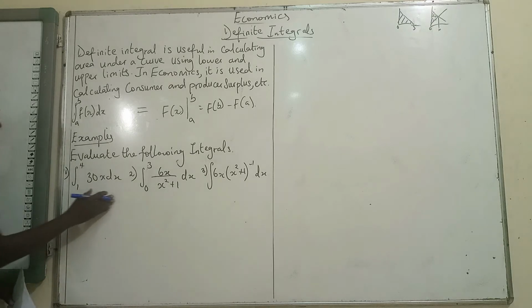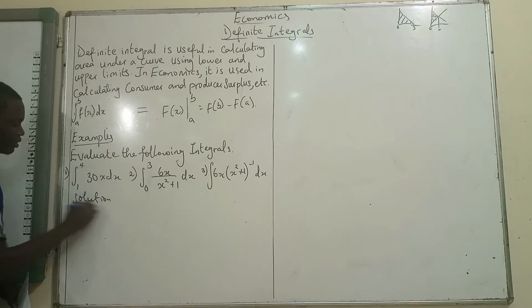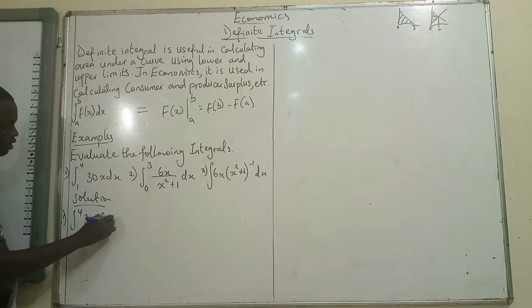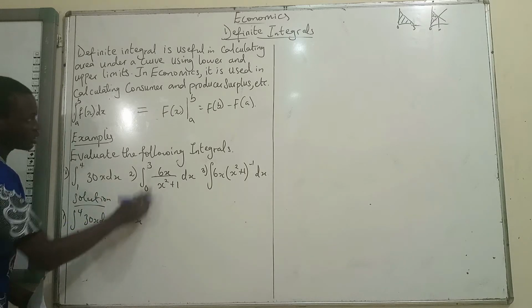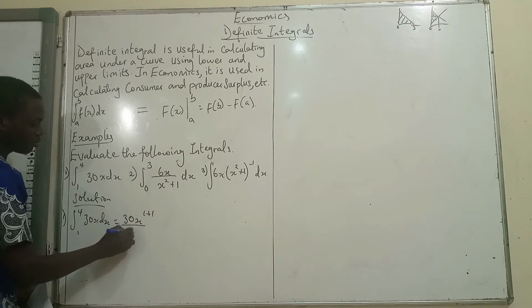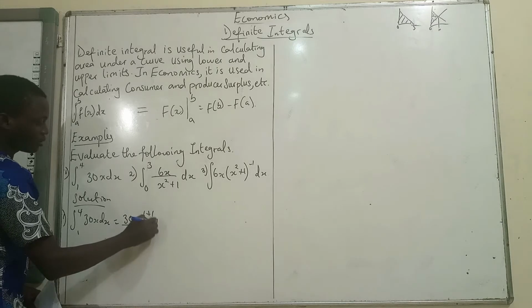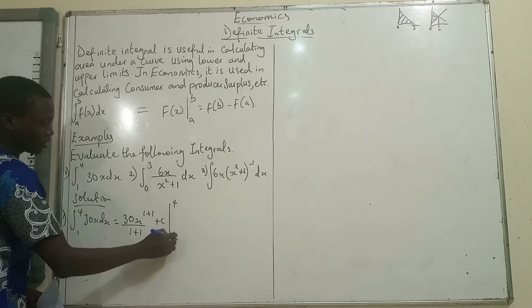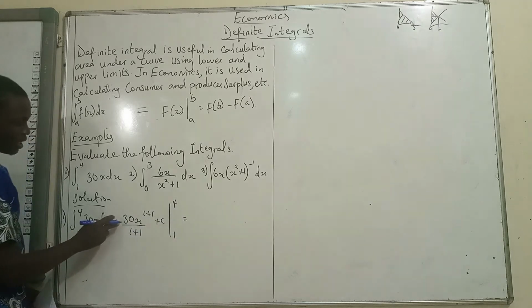Let's start with this question: the integral from 1 to 4 of 30x dx. You integrate this: 30x becomes 30x to the power 1 plus 1, divided by 1 plus 1, plus the constant c, evaluated from 1 to 4.